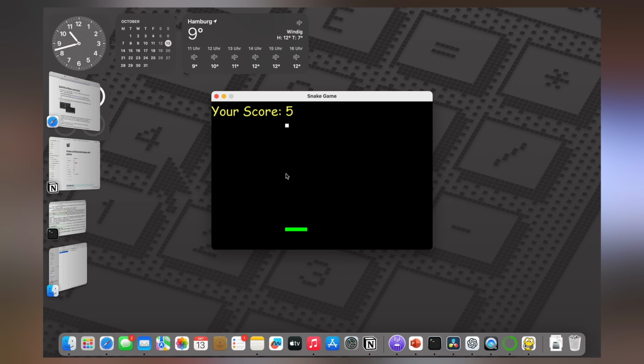Programming doesn't have to be complicated anymore, and it will only become easier in the future through AI.